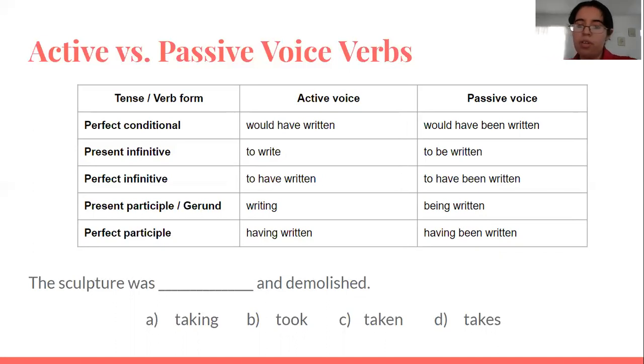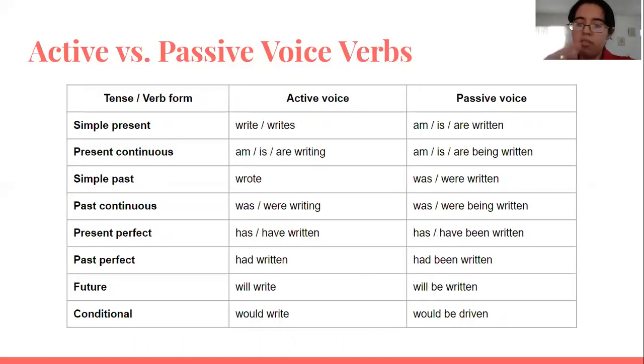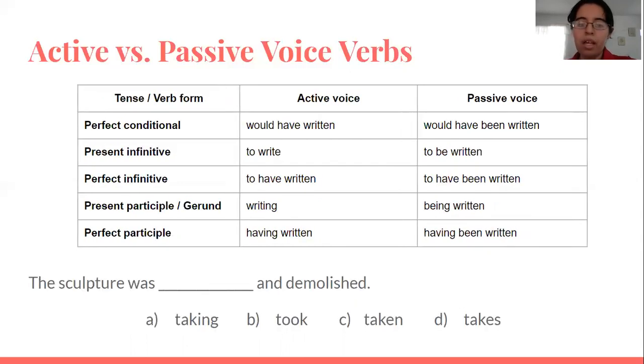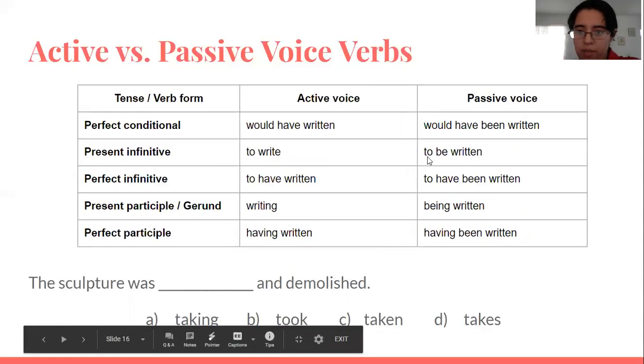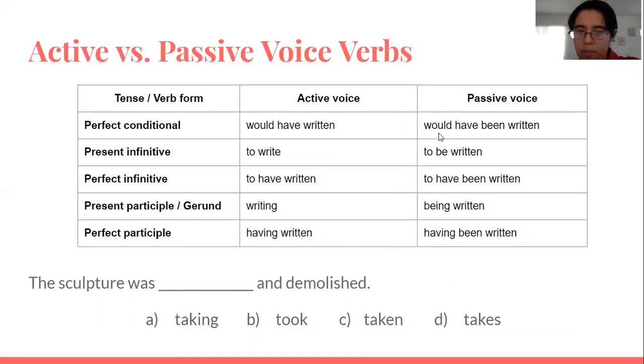So there we have all tenses and the active voice and passive voice, like an example of them, of how you have to change them to be passive voice. So here we have, as we can see, we have something in the beginning, right? Compared to this one, like one more thing.